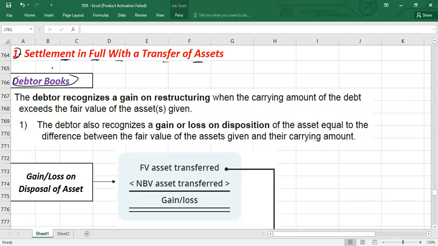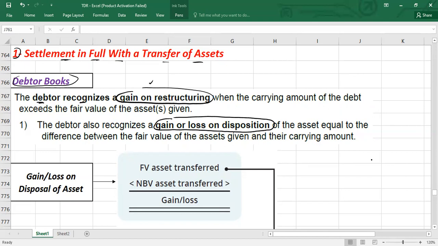Because the debtor is going to transfer the asset, there could be two types of gain or loss. The first is that the debtor will recognize a gain on restructuring. The second is that the debtor will also record the gain or loss on disposition of the asset, because the debtor is going to transfer the asset. So the debtor has to remove the asset from the balance sheet, and either it will result in a gain or loss. And second, we have the gain on restructuring. Please keep these two points separate.